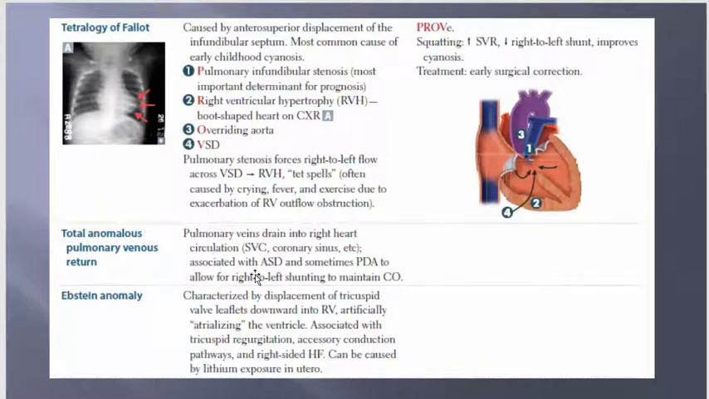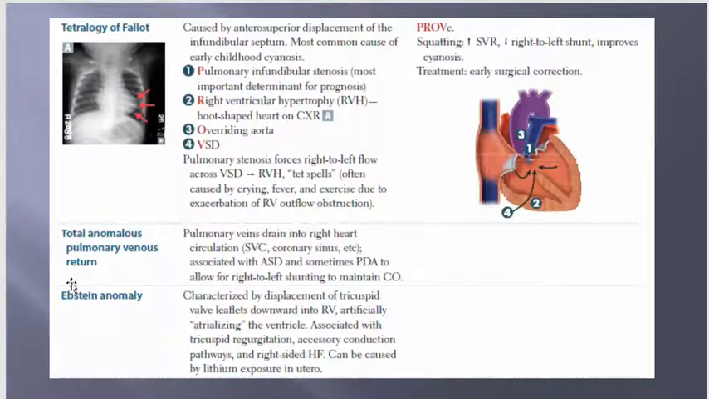All right. Total anomalous pulmonary venous return. Pulmonary veins drain into the right heart circulation, associated with ASD and sometimes PDA to allow for right to left shunting to maintain cardiac output.